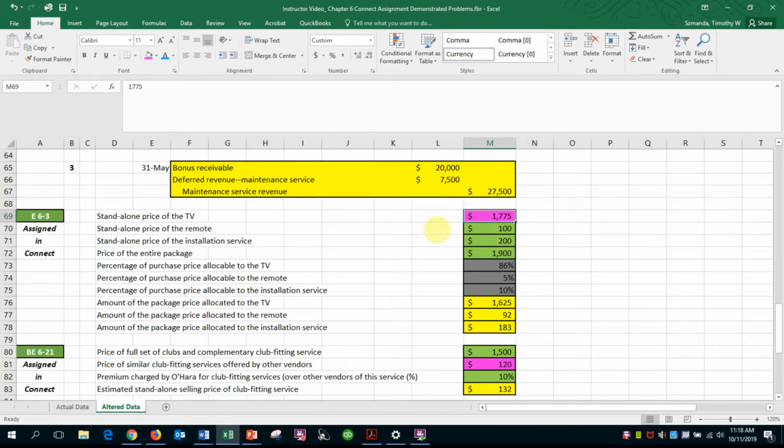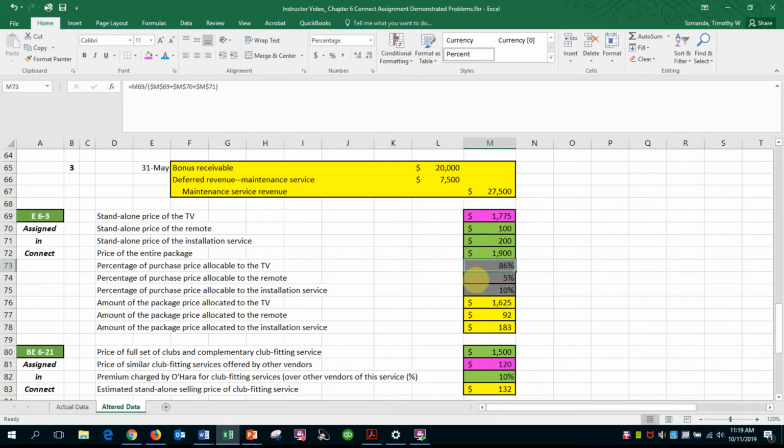Standalone for the TV, and using my adjusted number, is $1,775. Standalone for the remote, $100. Standalone for the installation service is $200. So we've got the standalones given, and we've got the bundled price given. Now it's just a matter of using these standalone values as a method or a basis upon which to allocate the bundled price by determining their respective percentages.